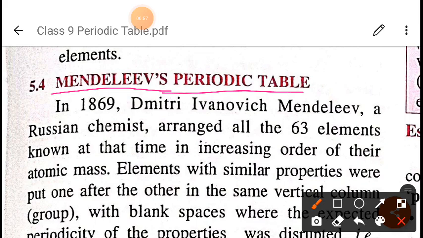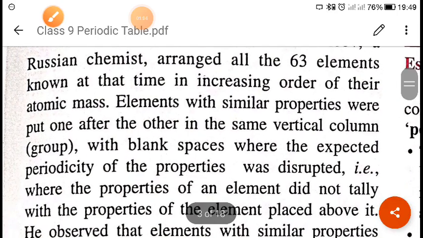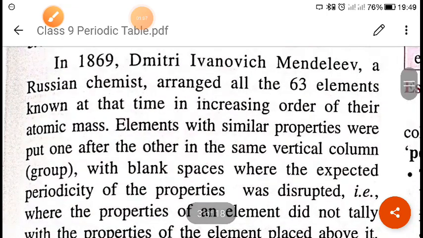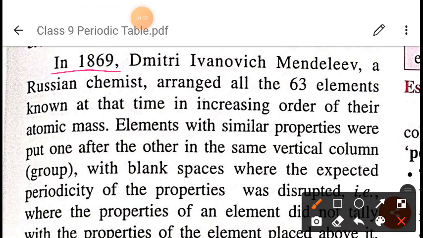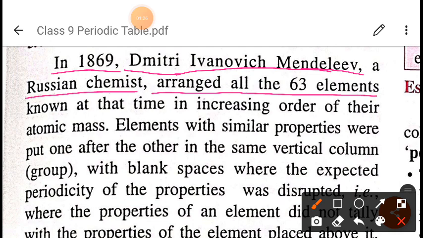When he was arranging the elements in order of their increasing atomic masses, he saw that elements with similar properties should be arranged in the same vertical column or group. Okay, so we will see this. In 1869, Dmitry Ivanovich Mendeleev, a Russian chemist, arranged all the 63 elements known at that time in increasing order of their atomic masses.